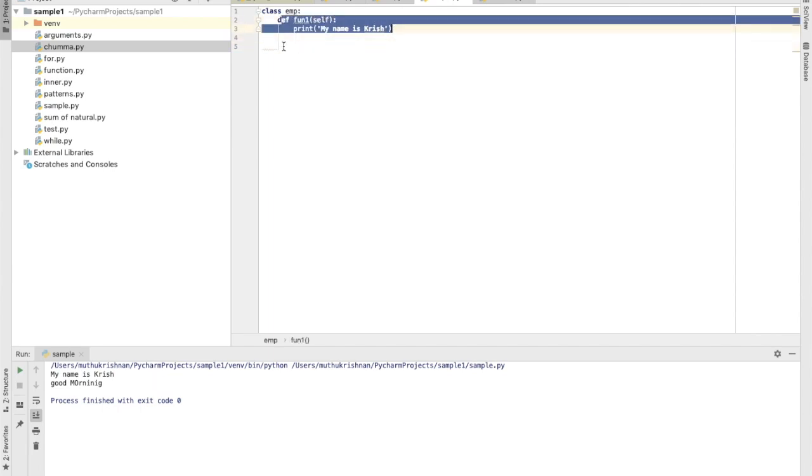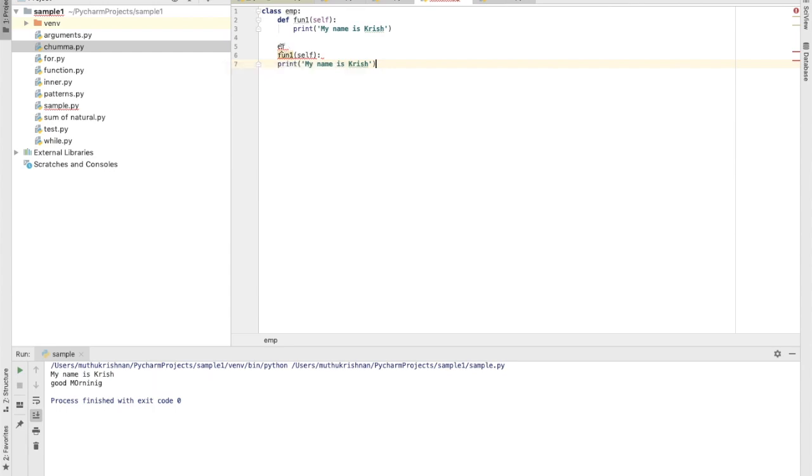I'm going to have one more. I'm defining another function, through which I'm printing my name is Krish, and I'm going to say good morning Krish. This is the function which I've written.